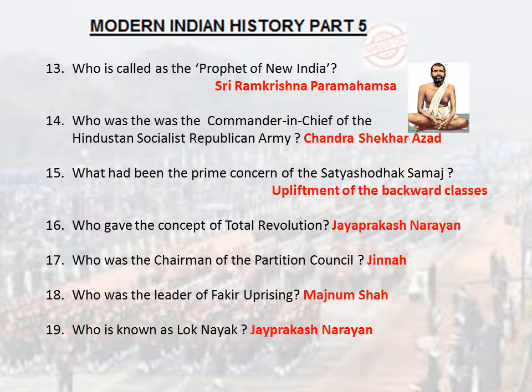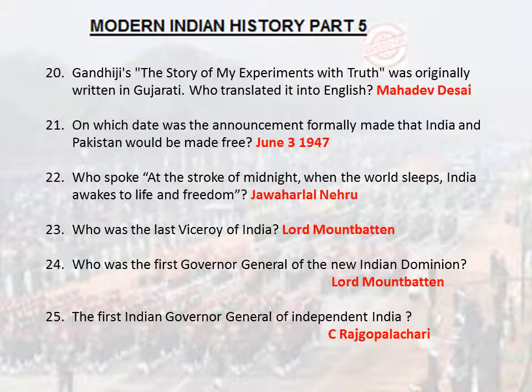Who is known as Lok Nayak? Jayaprakash Narayan. Gandhiji's The Story of My Experiments with Truth was originally written in Gujarati. Who translated it into English? Mahadev Desai. On which date was the announcement formally made that India and Pakistan would be made free? 3rd June 1947.